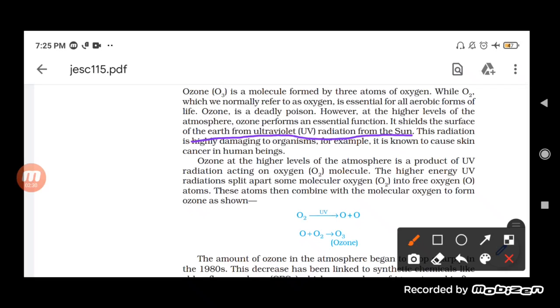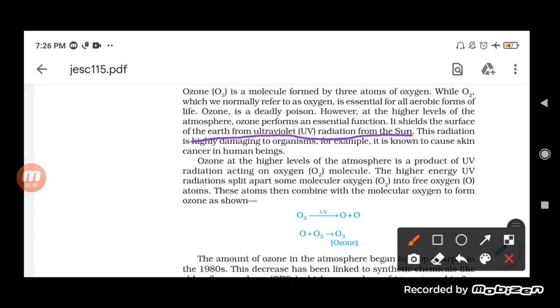Ultraviolet is a harmful radiation of very high frequency which enters the earth's surface and causes a lot of problems, like skin problems, and it also causes skin cancer.